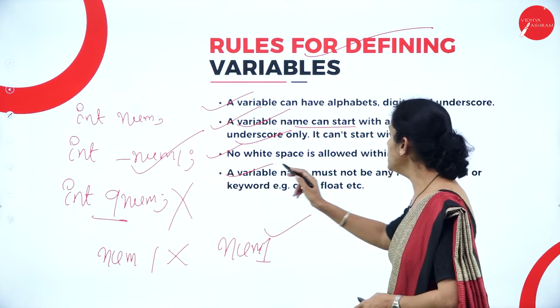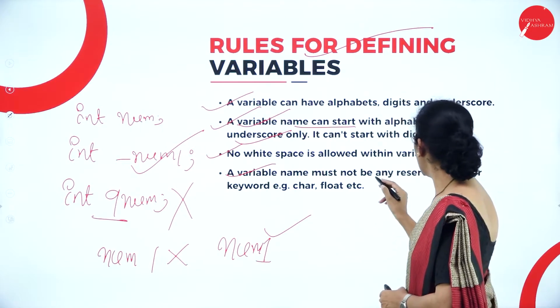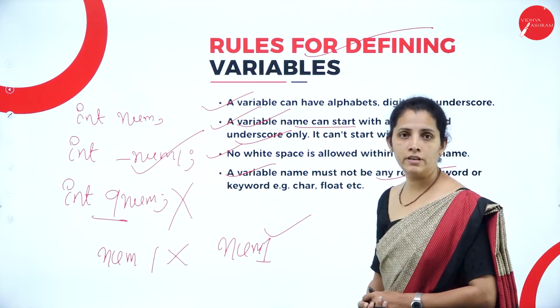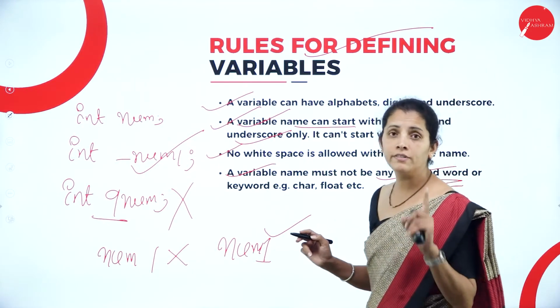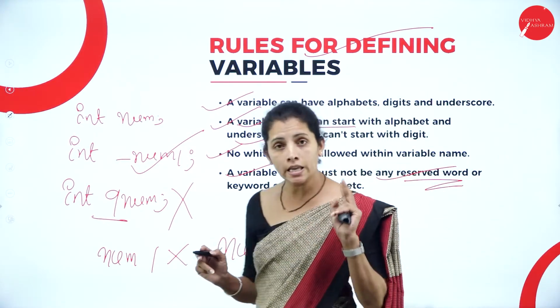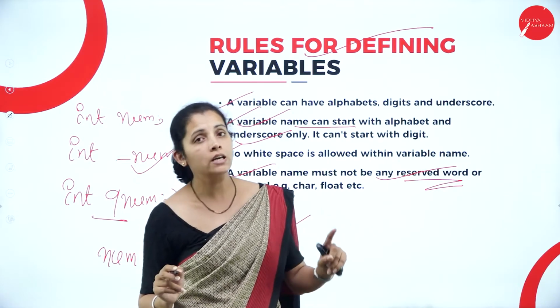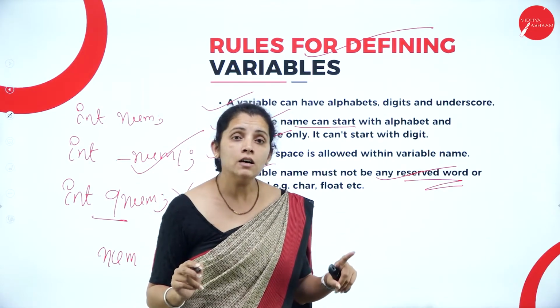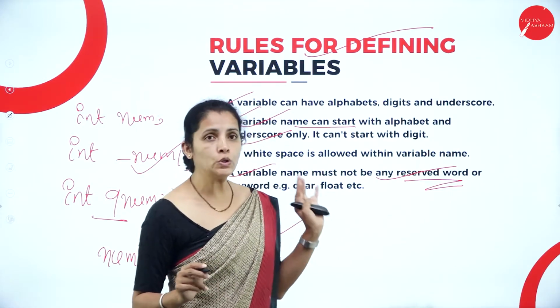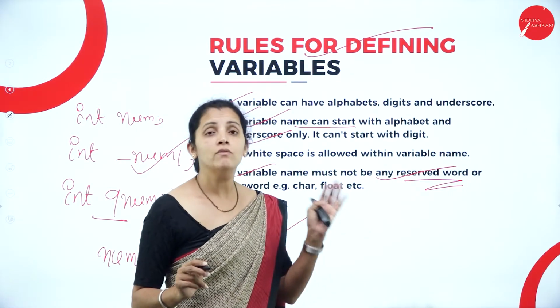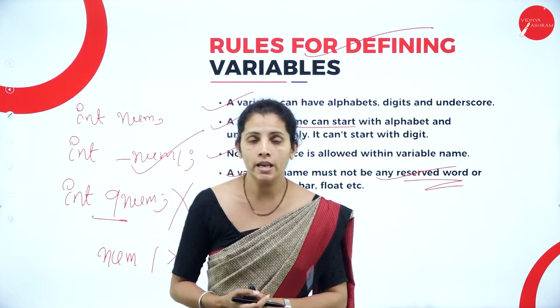A variable name must not be any reserved word. So what are reserved words? Here reserved words are nothing but the keywords. Keywords are predefined words, and I cannot use predefined words as my variable name.